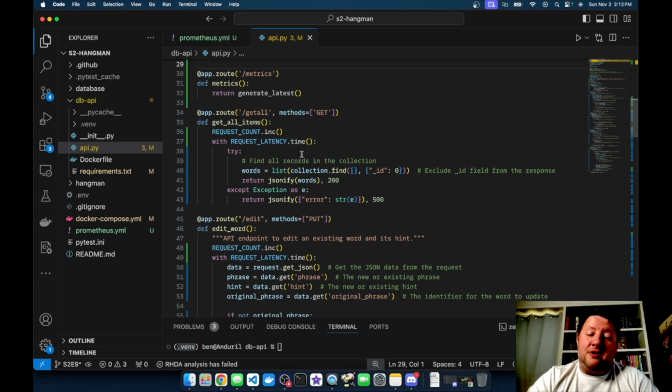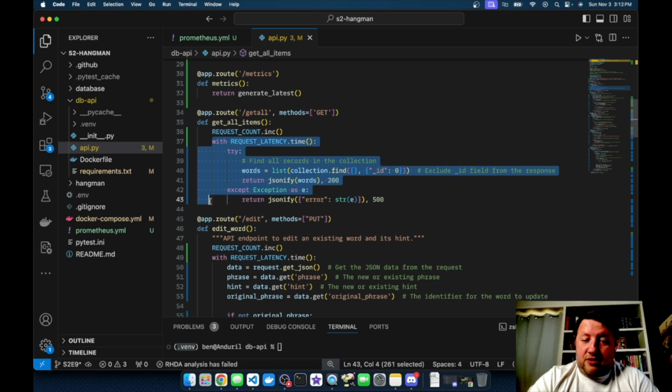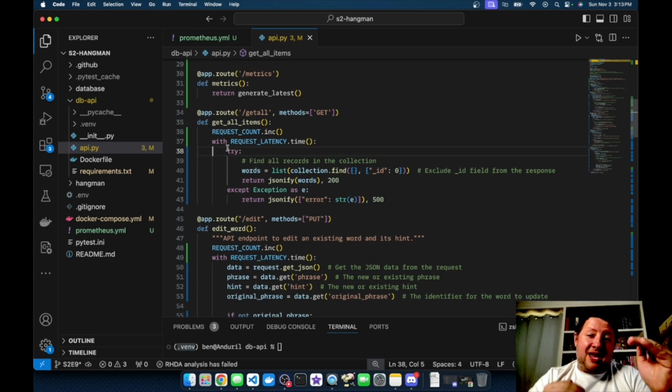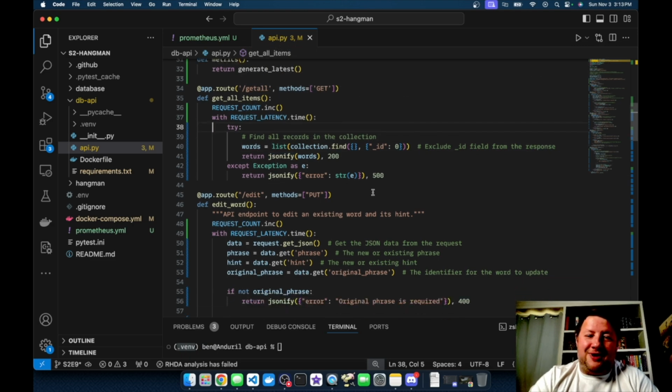And so this time method is really interesting to me. I had not seen anything like this before, but it's really powerful. It effectively works by timing everything that occurs inside of this with. So the with contains the rest of the method in this case, but I pick out the section that I want to know how long it takes, and I put that inside the with. And this request latency.time is going to give me the time that it took to run that with block. I found that to be a really intriguing sort of system there, and the way that it adds it in is just visually striking to me.